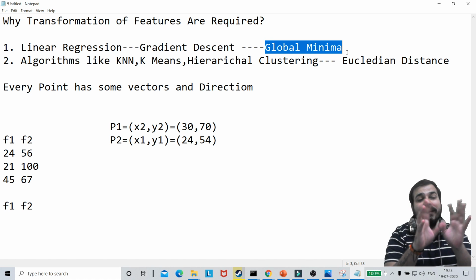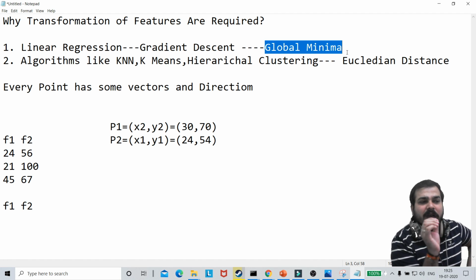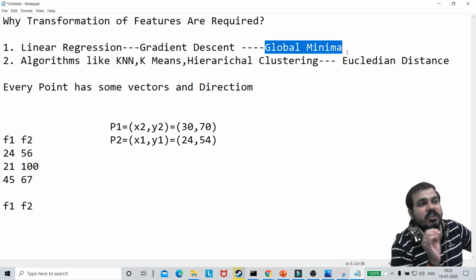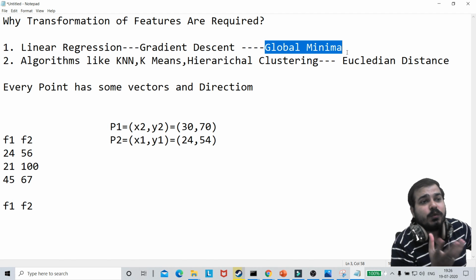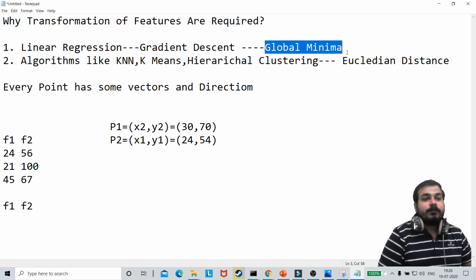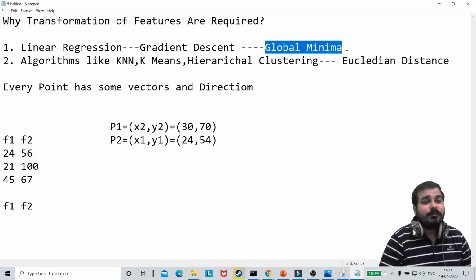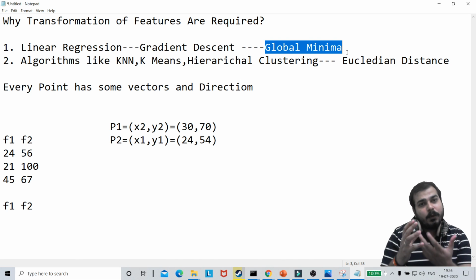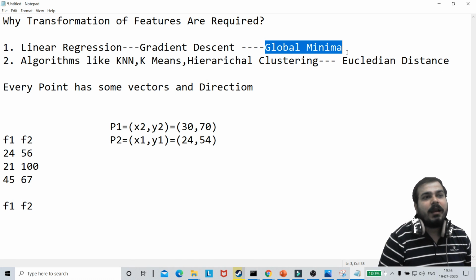Now this is with respect to machine learning algorithms. If I ask you, do you require transformation in decision trees? Do you require transformation in random forest, or in XGBoost? Can you say what the answer is, guys? Do we require transformation in ensemble techniques that specifically use decision trees? It will be very important for you to understand this. I'll talk about deep learning very soon, but just tell me about ensemble techniques.